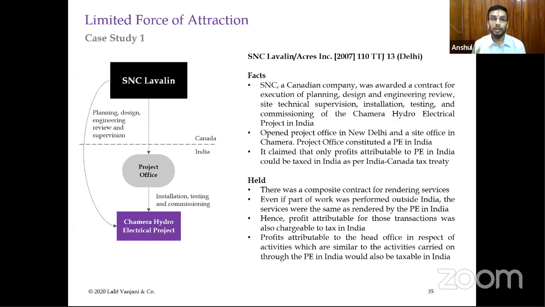So even though the parent entity has directly rendered certain services to the Chamera hydro project, because there is a P situated in India, the force of attraction rule will apply, and the entire profits of the project will be liable to tax in India. So this is one case, SNC Lavalin.